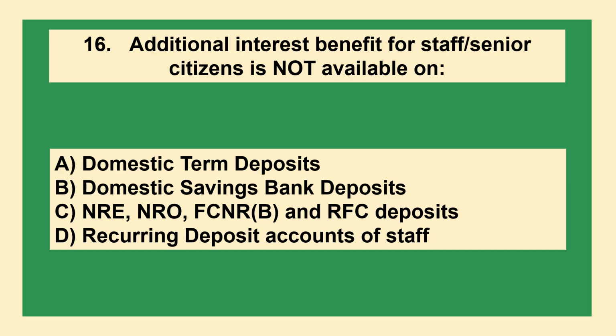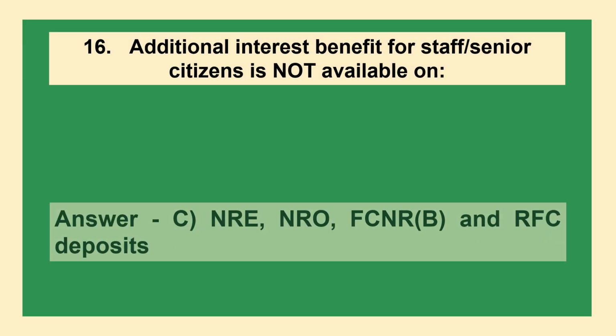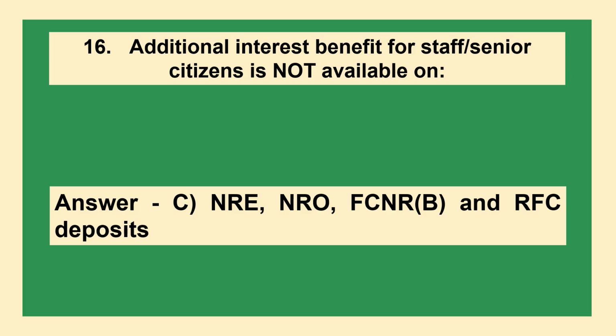Question. Additional interest benefit for staff and senior citizens is not available on: option A, domestic term deposits; option B, domestic savings bank deposits; option C, NRE, NRO, FCNRB and RFC deposits; option D, recurring deposit accounts of staff. Correct answer is option C, NRE, NRO, FCNRB and RFC deposits.